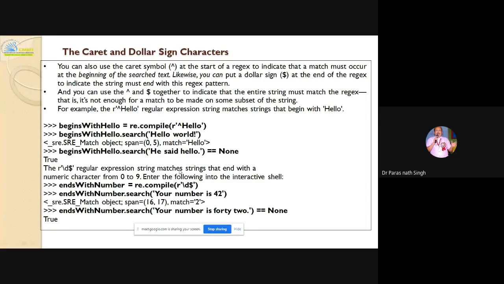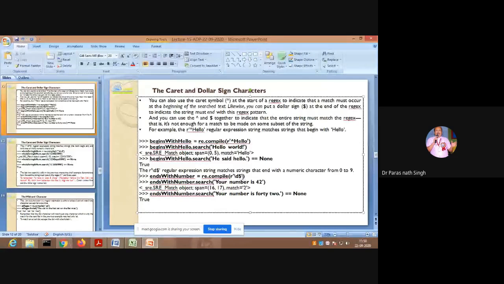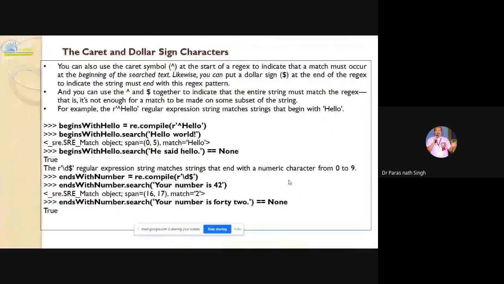Now the dollar regular expression matches a string that ends with a numeric character, 0 to 9. So here the dollar is given, and any expression ending with a numeric digit, backslash d, will match. Searching 'Your number is 42' matches, because the last number is 42. Okay, I will move to the next slide.